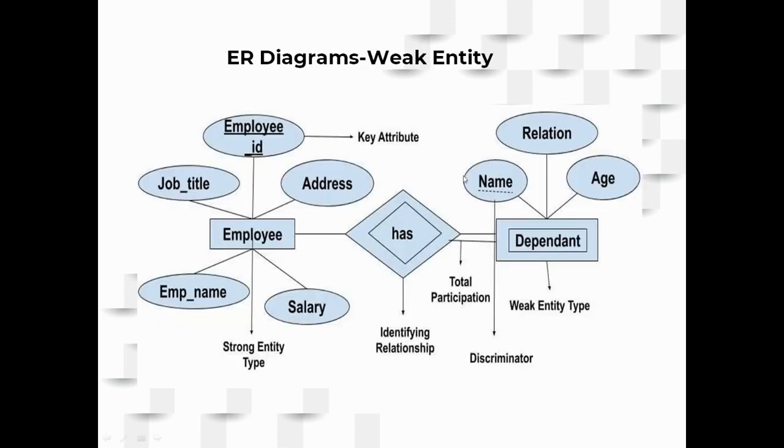Okay, so this is the example that we have taken, and a weak entity you will represent in a double rectangle, and the attribute which is taken in combination with the primary key of the identifying owner is called a discriminator. It is also called a partial key. Usually in examinations, even this will be asked.